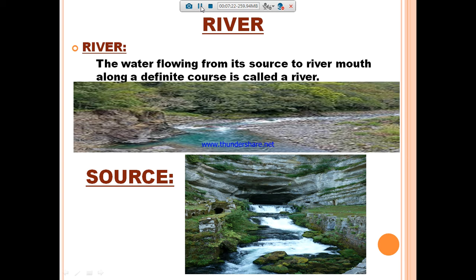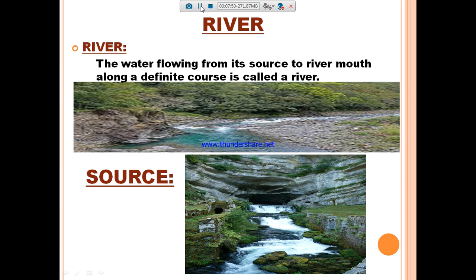The source of the river means the starting point of the rainwater flowing away. So from starting place to ending place, it starts from mountains and ends in an ocean or sea.